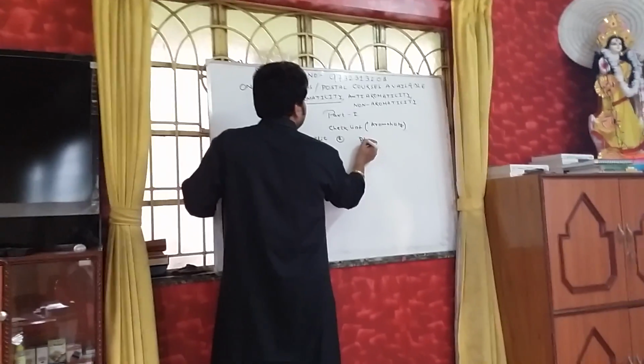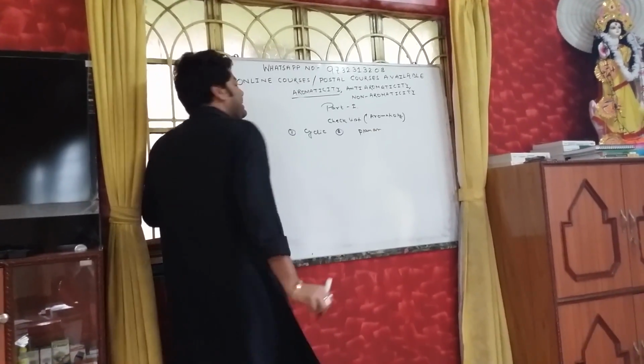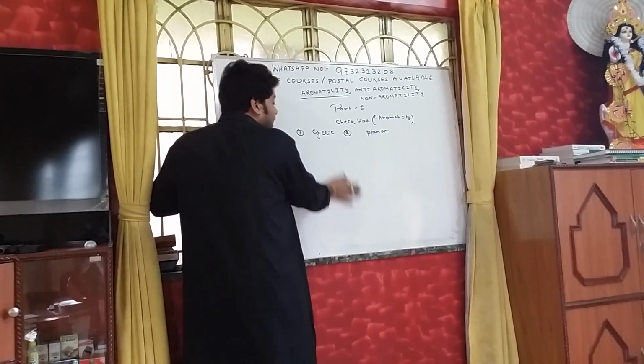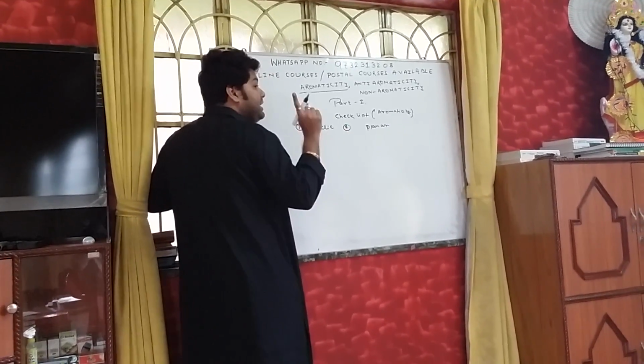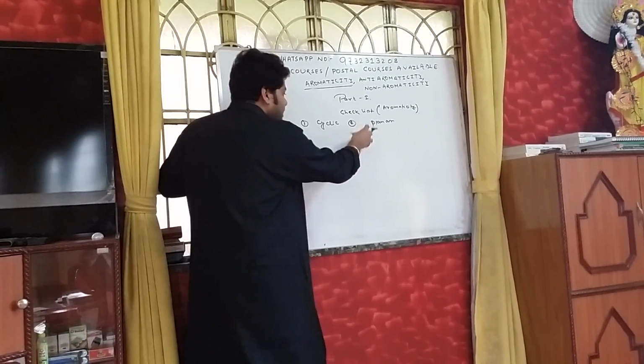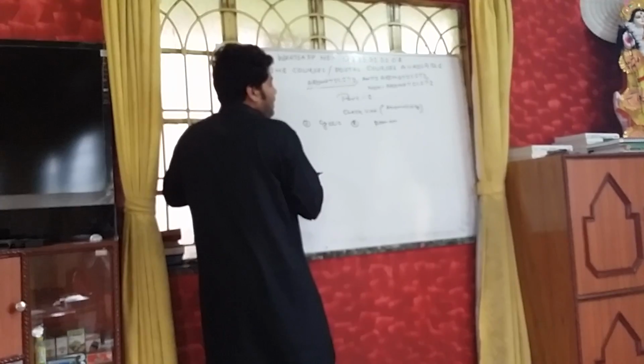Number 2, it should be a planar form. It should be on the plane, like this board is a plane, a 2-dimensional plane. You can have all the ring forming atoms. That's the most important part. Ring forming atoms should be present on the plane.